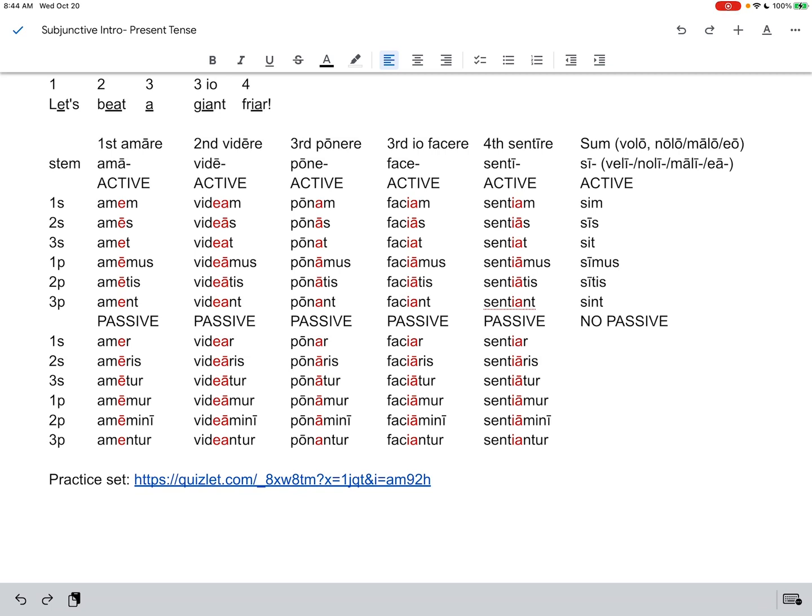Eo does something a little different. I think it's basically on analogy of what you see in second conjugation, like video going to videam, so eo goes to eam. But notice the patterning there. And those verbs typically have no passive.